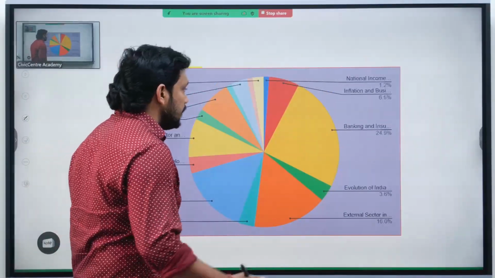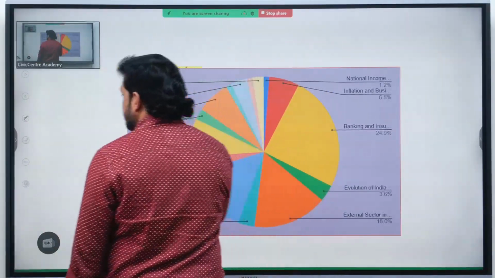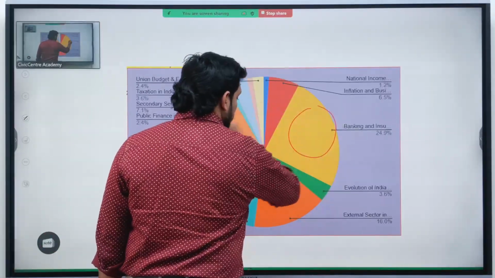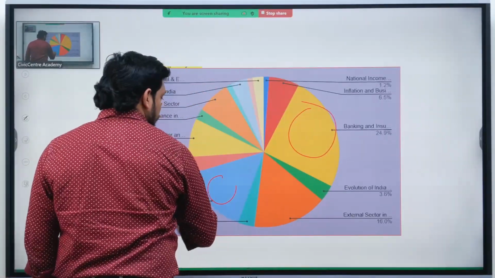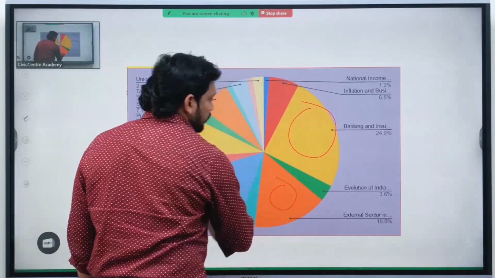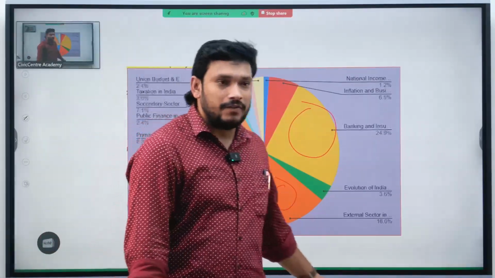Yeah, see, the major chunks are banking, Indian financial market, next external sector. These are the major chunks that you have in economy.